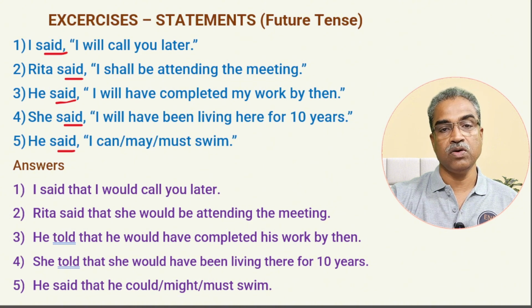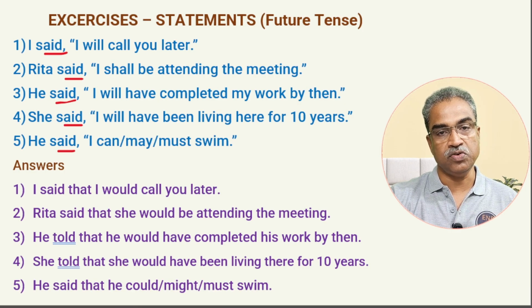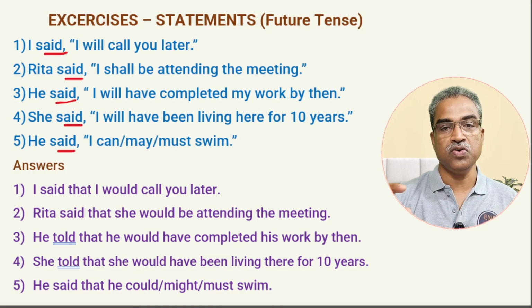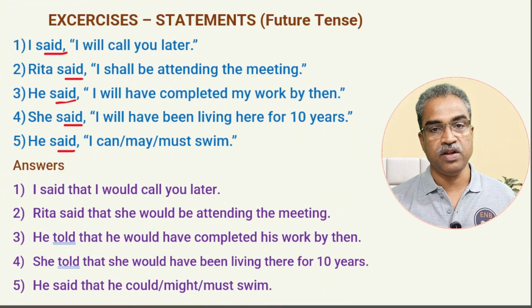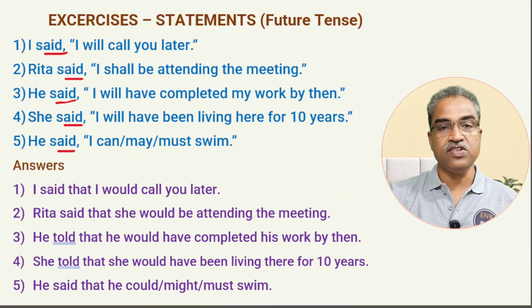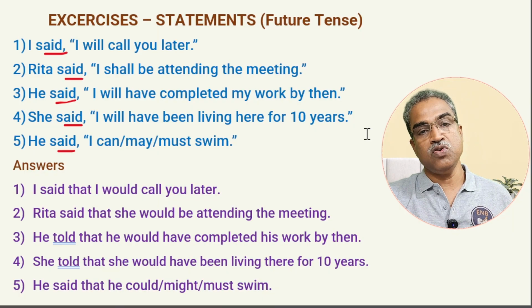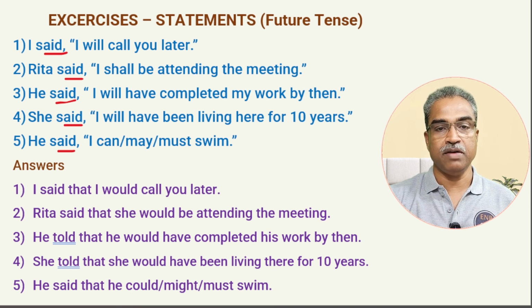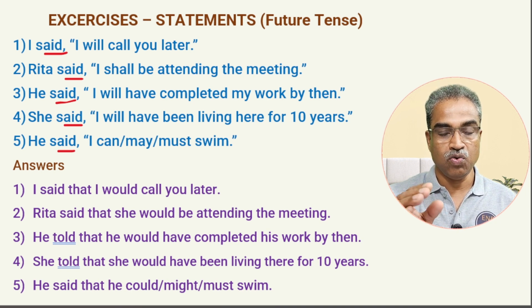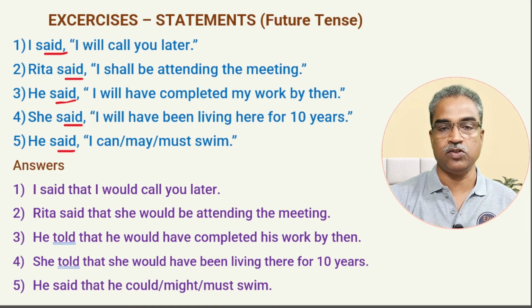Can, past tense is could. May, might. Will, would. Shall, also would. Of course, the past tense of shall is should, but when you use should, it shows obligation, duty. So that's why we change shall also. In reported speech, shall becomes would. So simple enough, this one. Please understand, you must know who speaks to whom. Accordingly, you change the person. I becomes sometimes he, she. That depends on who speaks the words in the direct speech.